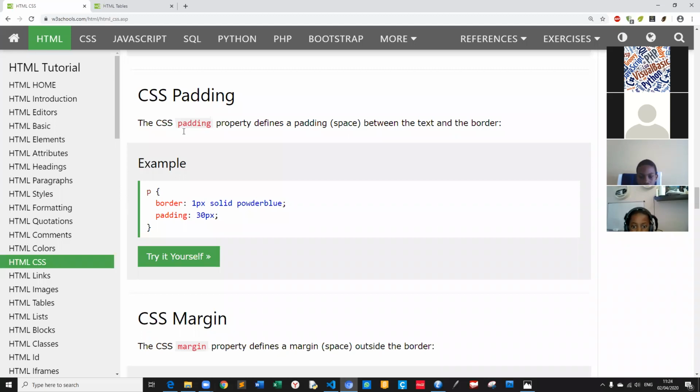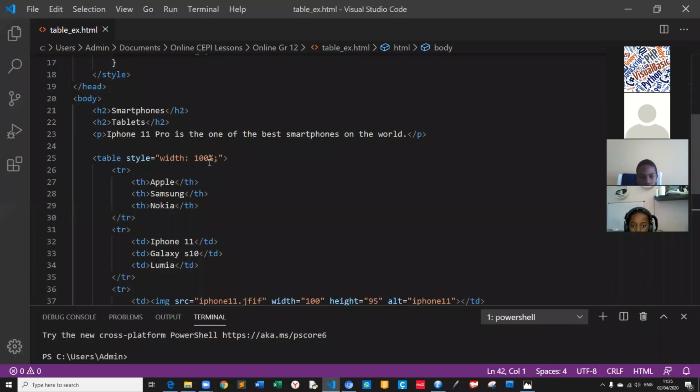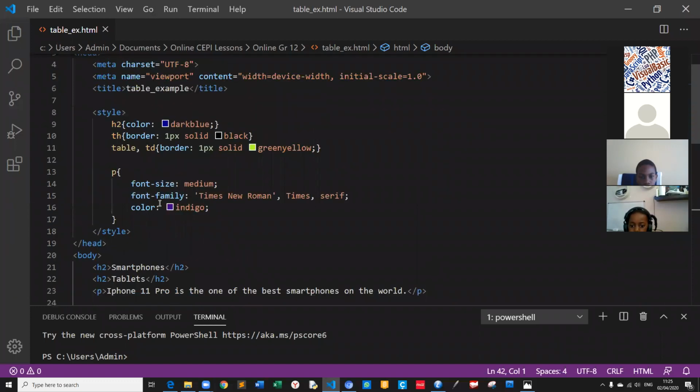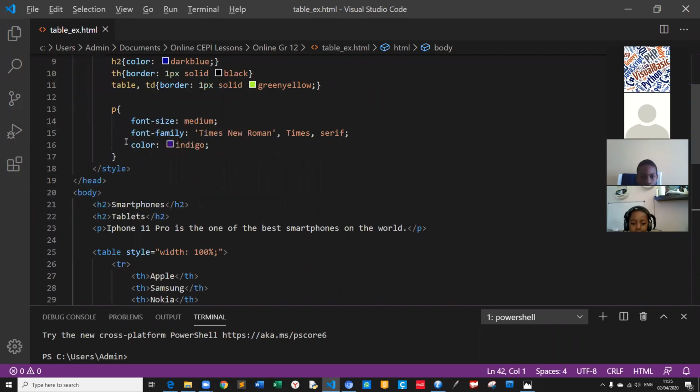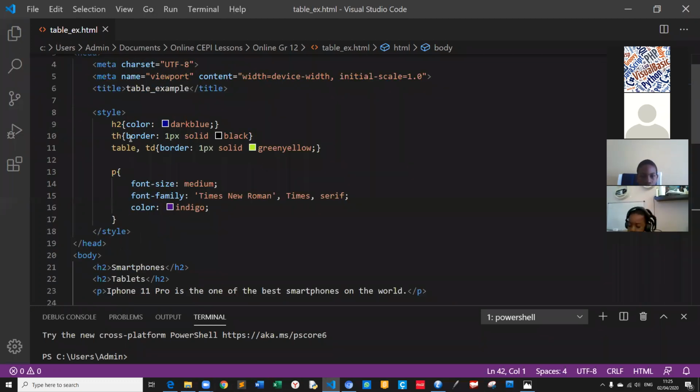Let's give the padding here, not for the paragraph, for our table.